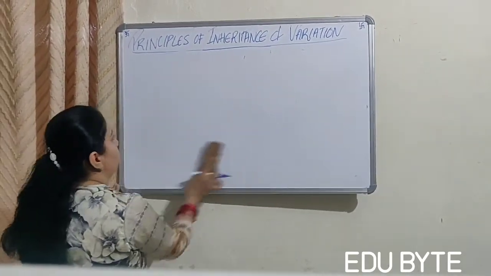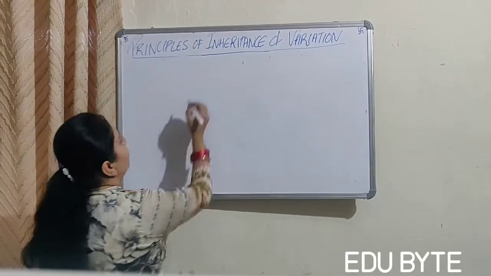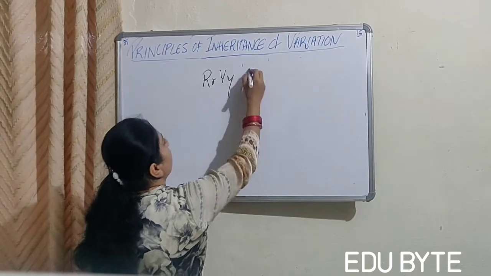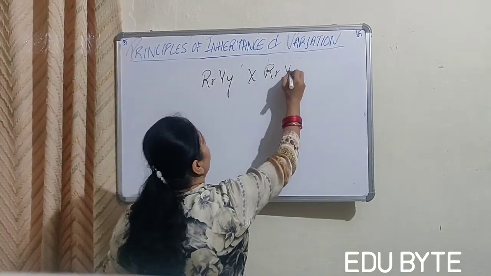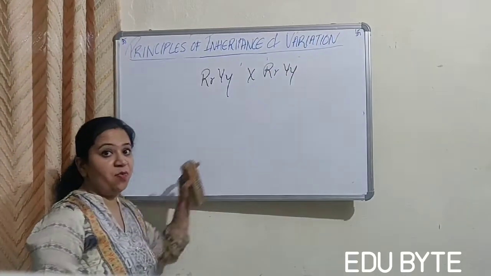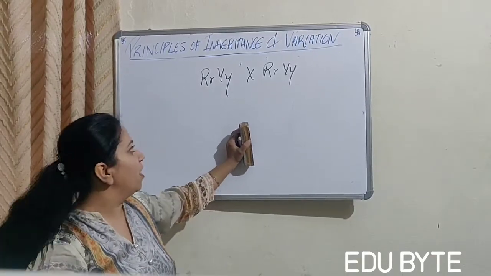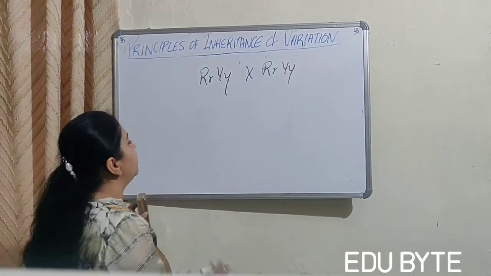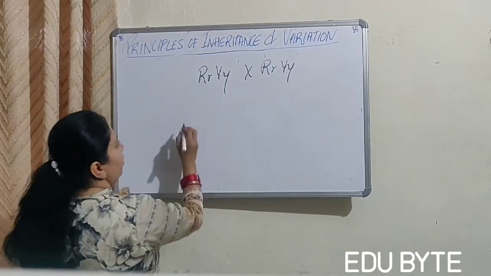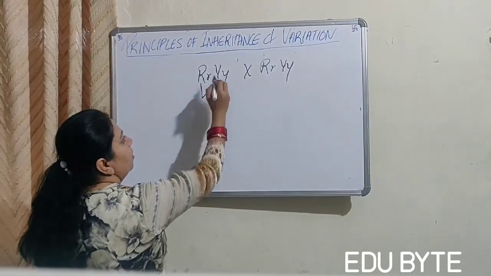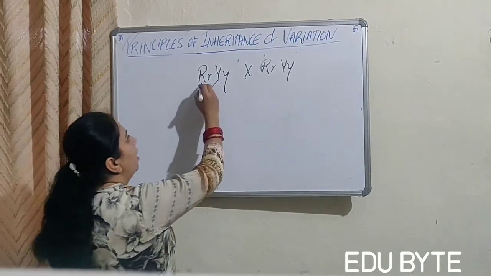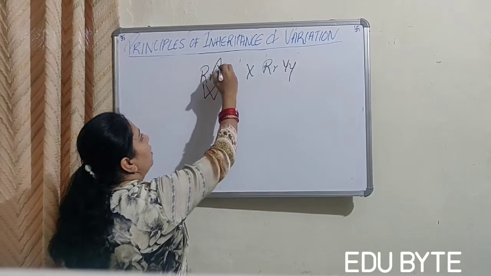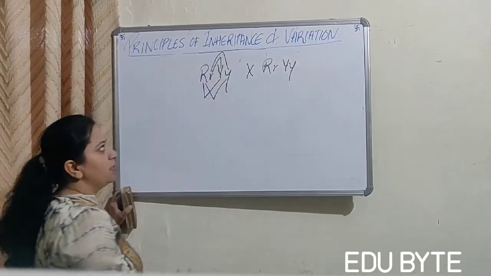Now, next, when this was crossed with this, it means we have done the selfing. When we are crossing the individuals of the same generation, right? So the gametes produced will be, it can go with this and it can also go with this. It can go with this and also with this.